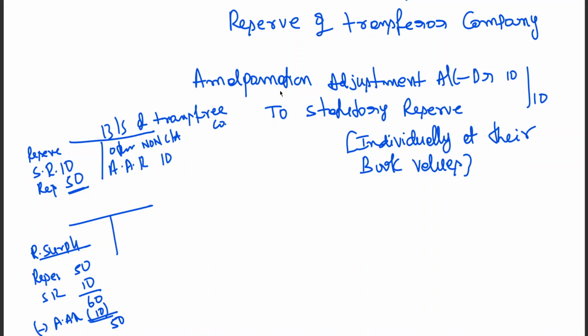The entry will be statutory reserve account debtor to amalgamation adjustment account. That you should remember. So for the time being, the statutory reserve is to be taken to reserves and surplus of the transferee company, and after having the totals, you should deduct the amalgamation adjustment account. Otherwise, they used to show this on the asset side; now instead of showing on the asset side, from reserves and surplus you are deducting.